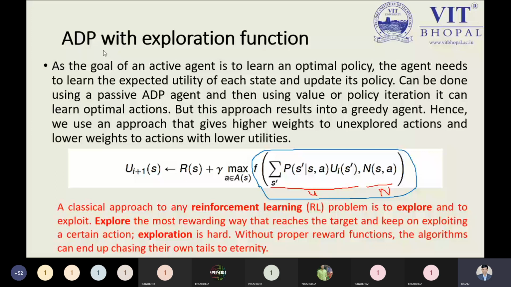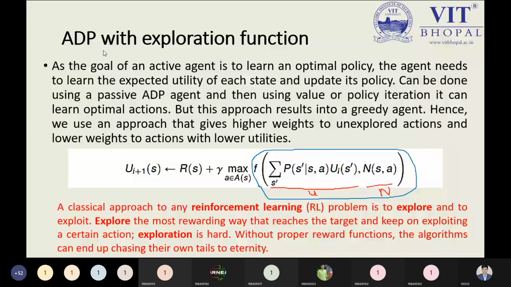So in the ADP, that is adaptive dynamic programming, by its nature we can do anything in a dynamic form. But in passive learning, we didn't do anything with a dynamic approach. But as the name suggests, adaptive dynamic programming. So while doing anything in a dynamic manner, if we bring in the exploration function, now it changes, or the passive mode of the ADP is changed into the active mode. So ADP with the exploration function is known as an active learning method, while ADP was a simple method of passive learning.